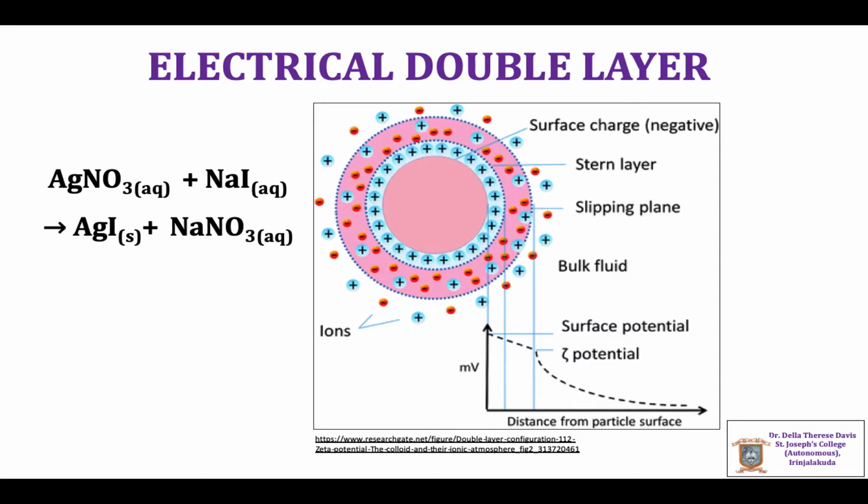We have seen that colloids carry either positive charge or negative charge. Now let us consider an example for the formation of a negatively charged colloid.